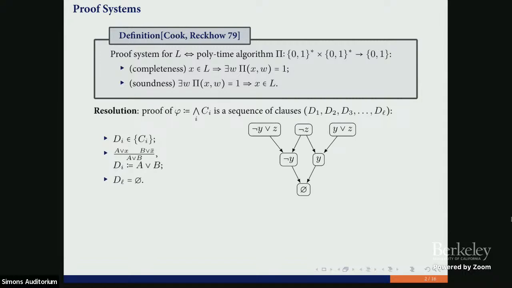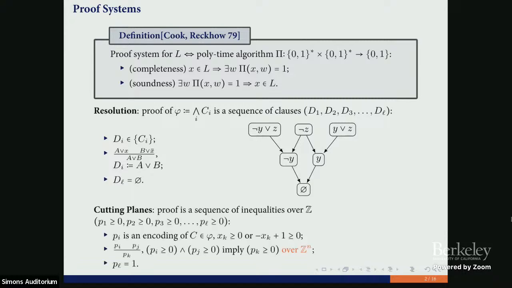Usually we think about this sequence as a directed acyclic graph. So if we use this resolution rule, then we can draw two clauses as predecessors and the result as a successor in our directed acyclic graph. But today we are going to talk about a more complicated proof system, cutting planes. So instead of just clauses, we can deal with linear inequalities over integer numbers. So the proof is a sequence of inequalities.